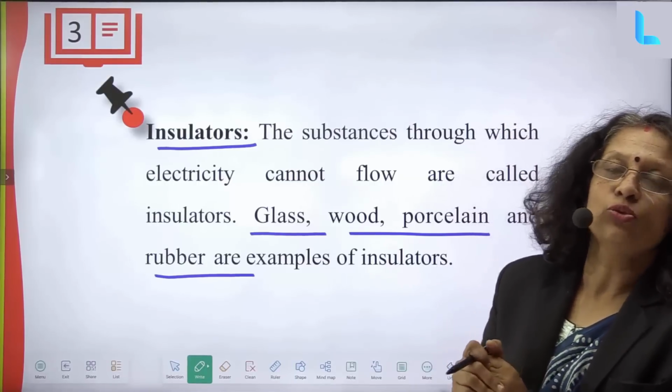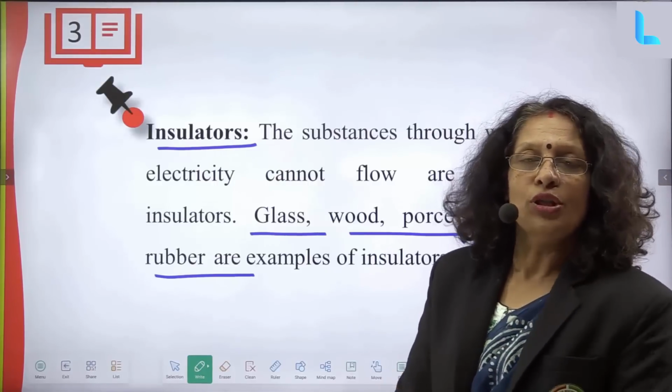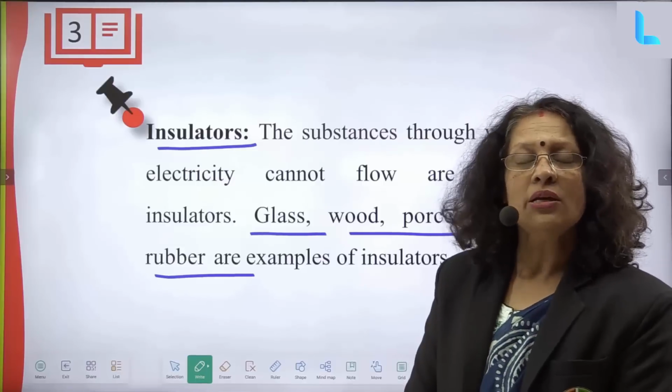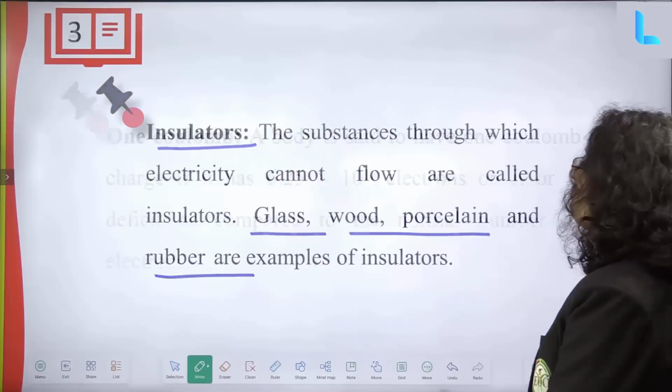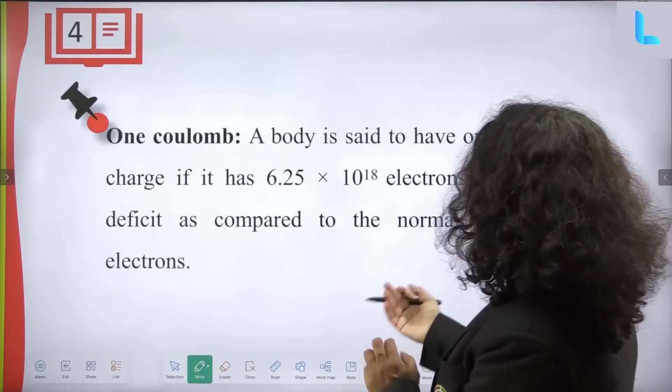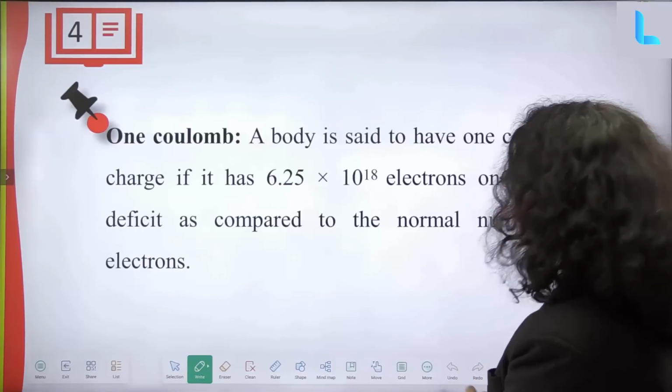Because the gap is very big, conduction does not happen.